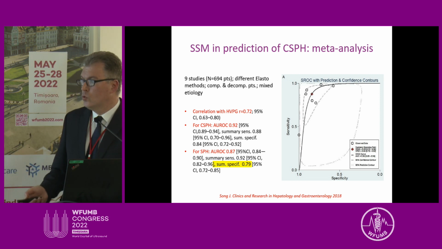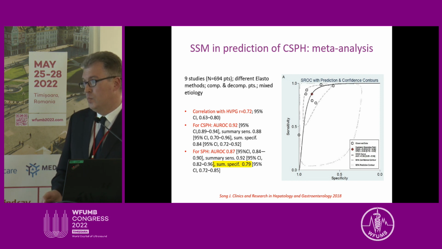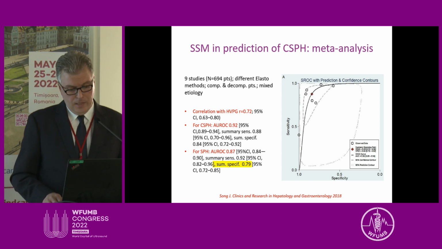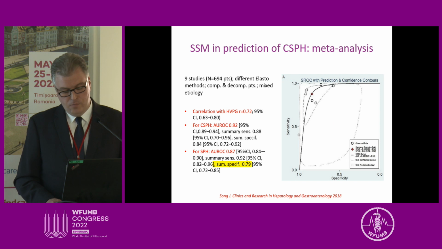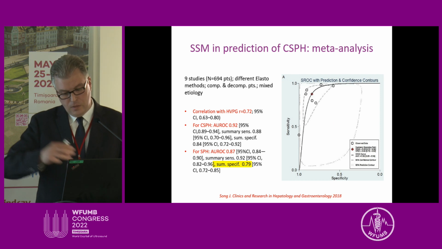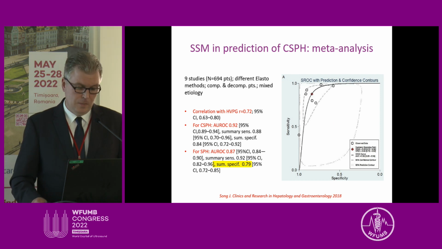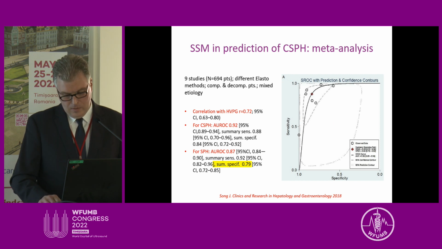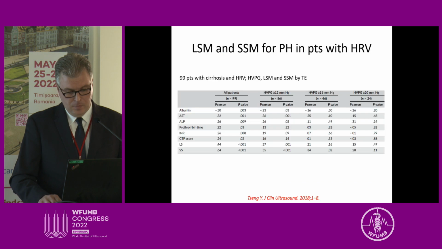However, the authors highlighted the fact that for these higher ranges of portal hypertension, measuring spleen stiffness had a little bit less good specificity, which was below 80%, and they stated in their paper that maybe for assessment of the entire range of portal hypertension, spleen stiffness might still not be ready to be used in clinical practice.